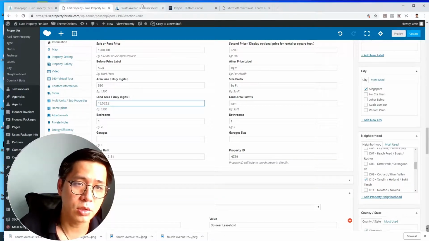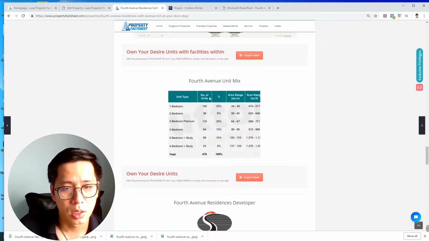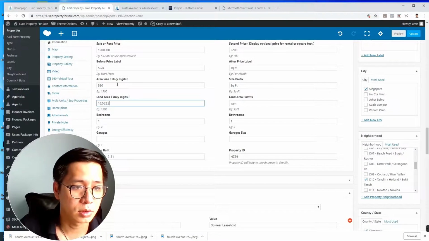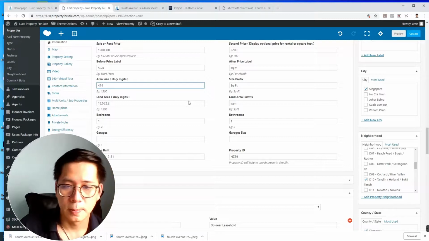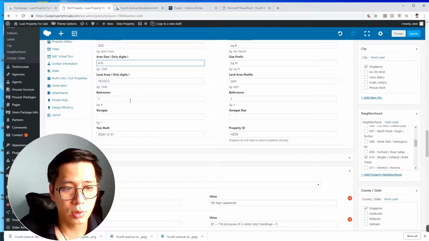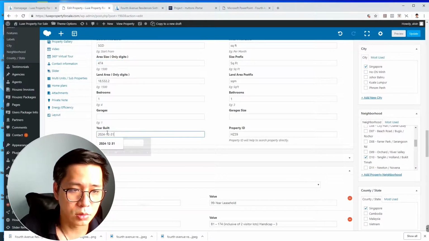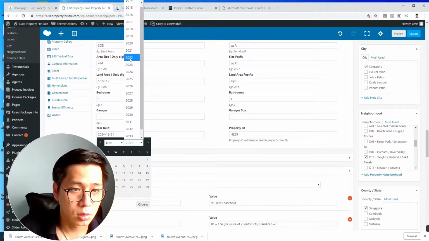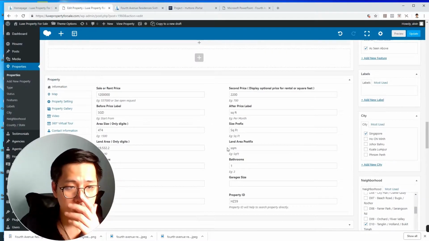Smaller unit. Actually we have the smallest unit. What is the smallest unit of 1 million? 474 square meter. What is the completion date? TOP, expected TOP 2022, 8 December 2022. Okay.